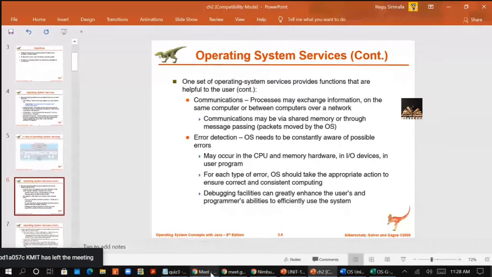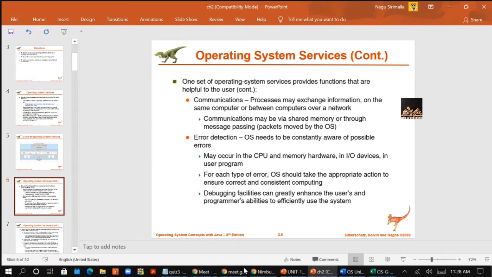And there is another type of error, user program errors. User program errors can be an arithmetic overflow or an attempt to access an illegal memory location. For each type of error, the OS should take the appropriate action to ensure correct and consistent computing.